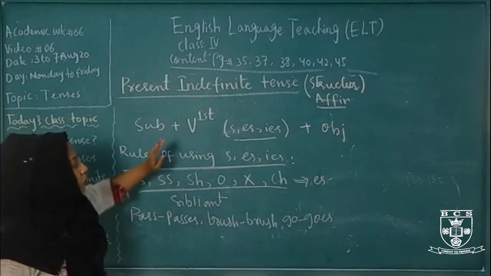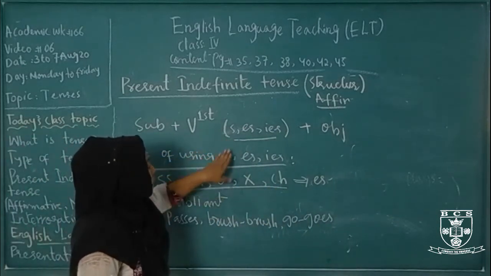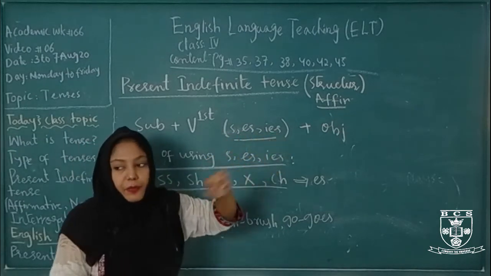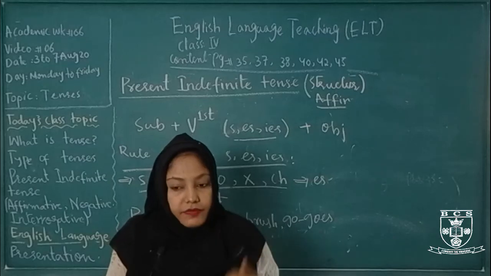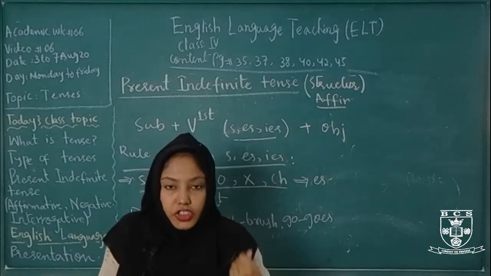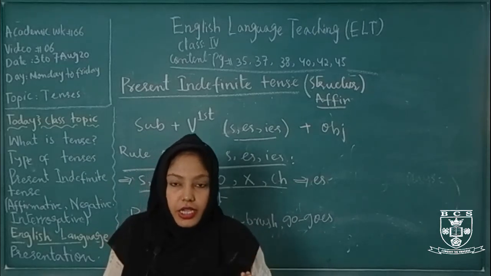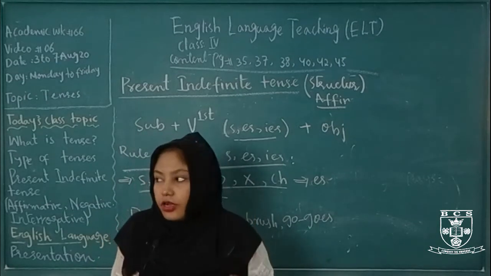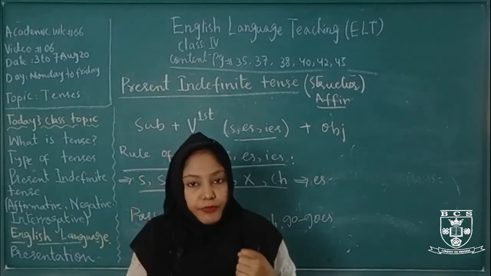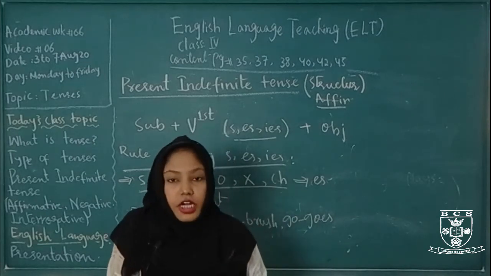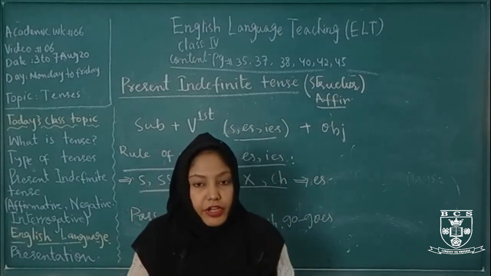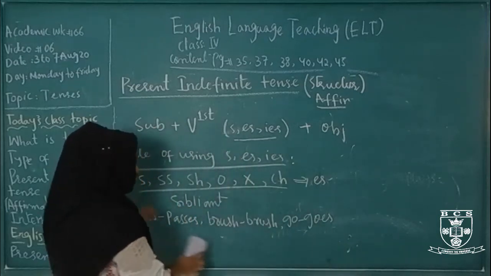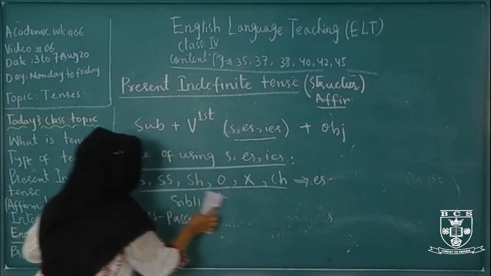So this is the rule for where we add s, es or ies. I am repeating again, if the subject is third person singular like he, she, it or any singular name, we use s, es or ies there. If the subject is not third person singular, we never use s, es with the verb. So this is the rule. Now come to its examples.